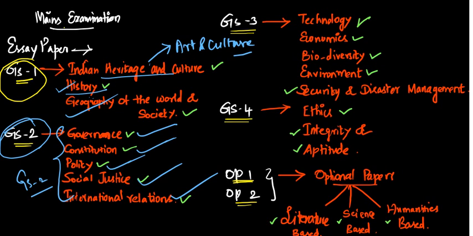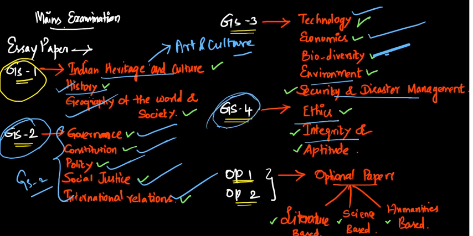When coming to general studies paper 3, we have science and technology, then economics, then biodiversity, environment, security and disaster management. When coming to general studies paper 4, we have ethics, integrity and aptitude.